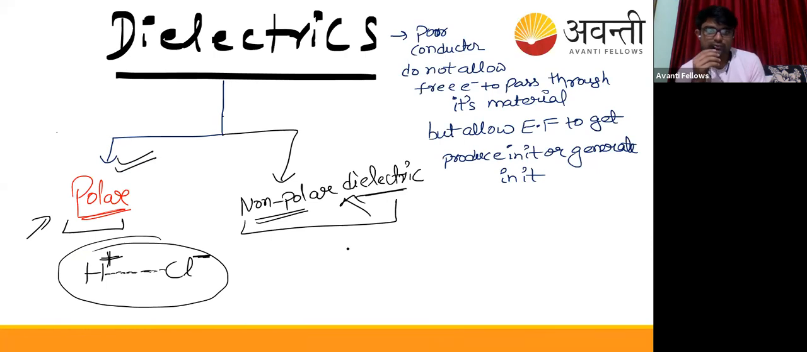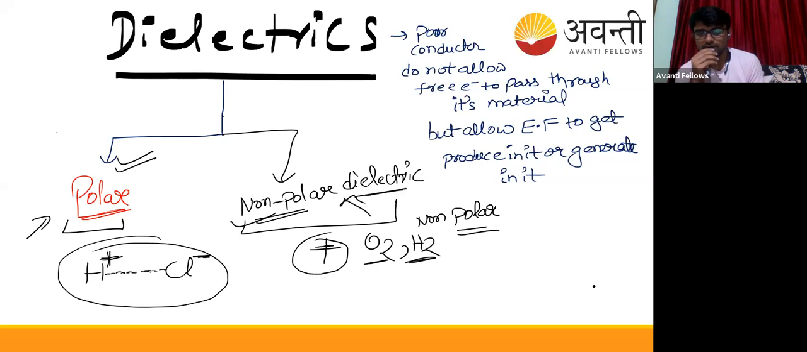And those which have the center of positive charge and the center of negative charge coinciding are known as non-polar dielectrics. For example, oxygen or hydrogen. These are non-polar.